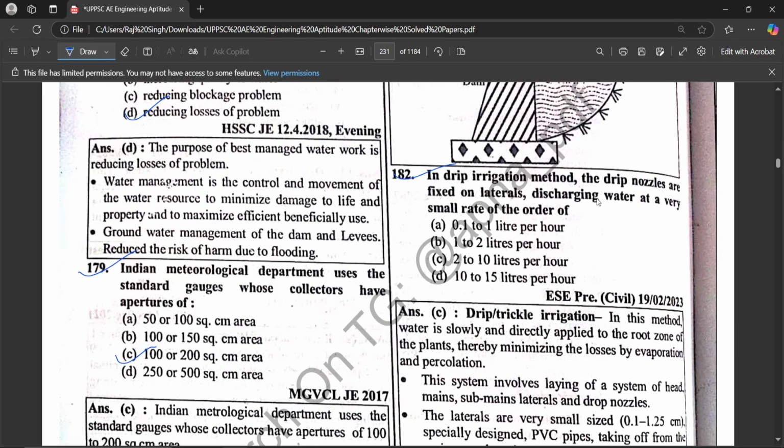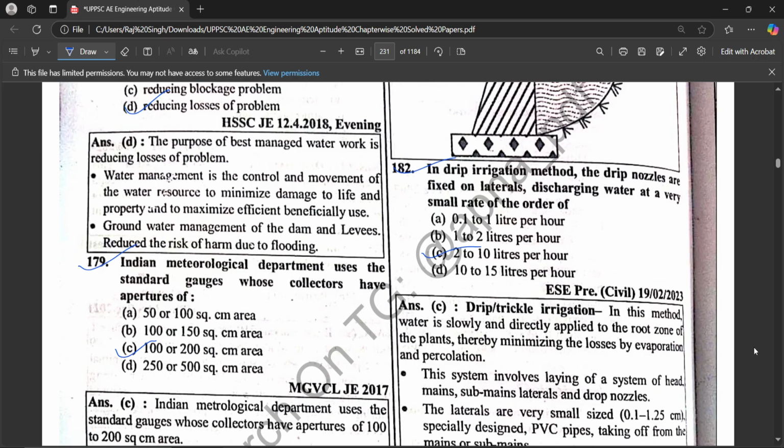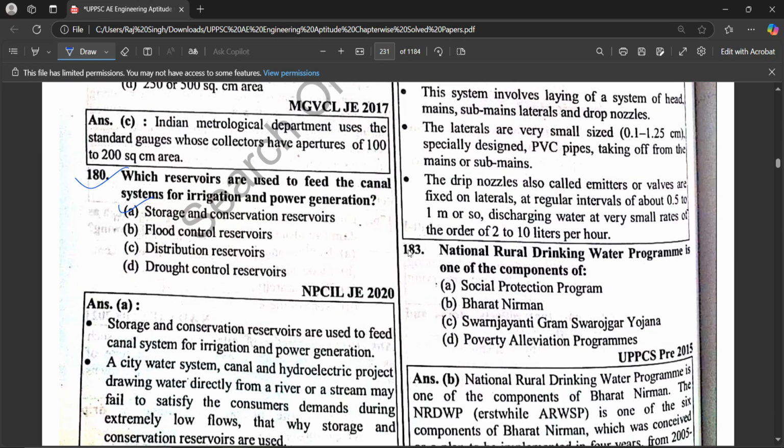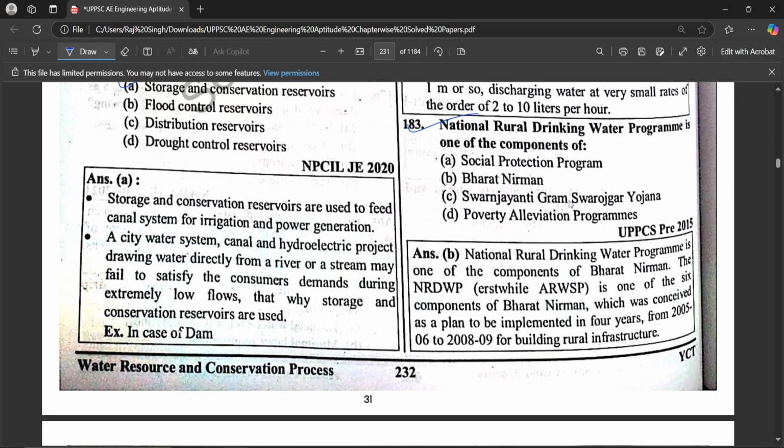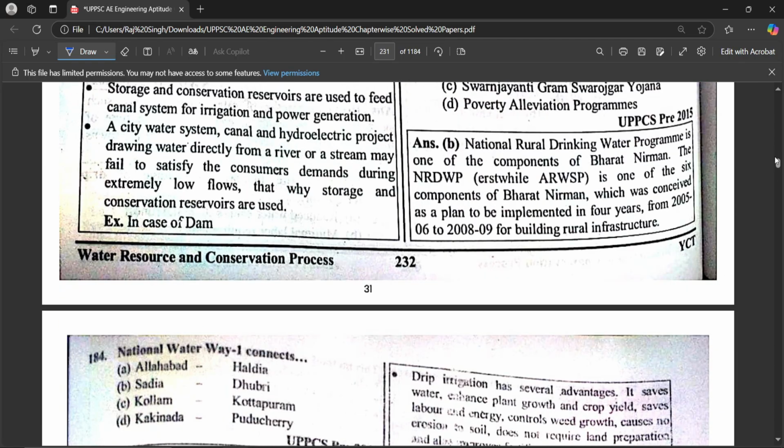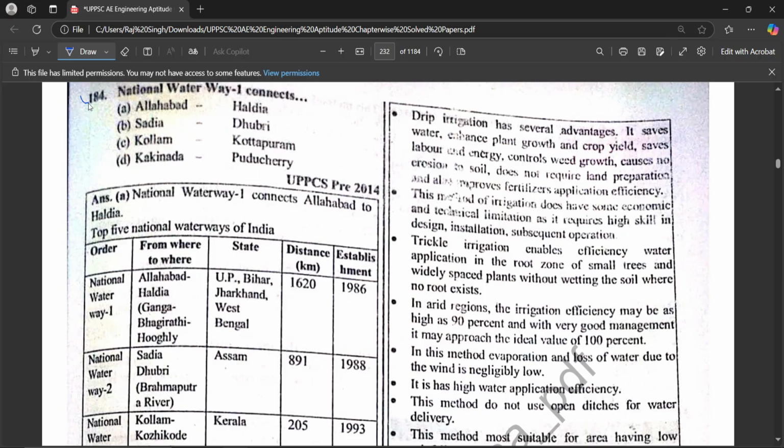In drip irrigation, the drip nozzles are fixed on laterals, discharging water at a very small rate of the order of 2 to 10 liters per hour. National Rural Drinking Water Program is one of the components of Bharat Nirman. National Waterway 1 connects Allahabad to Haldia.